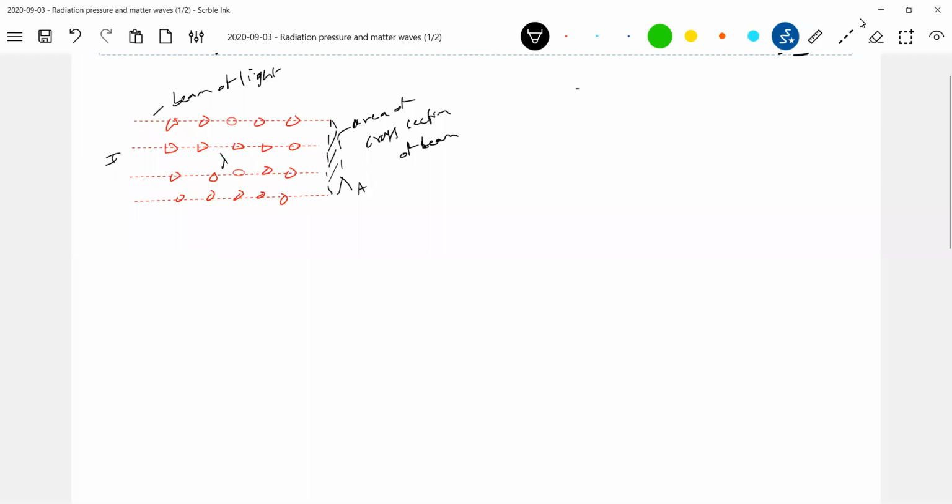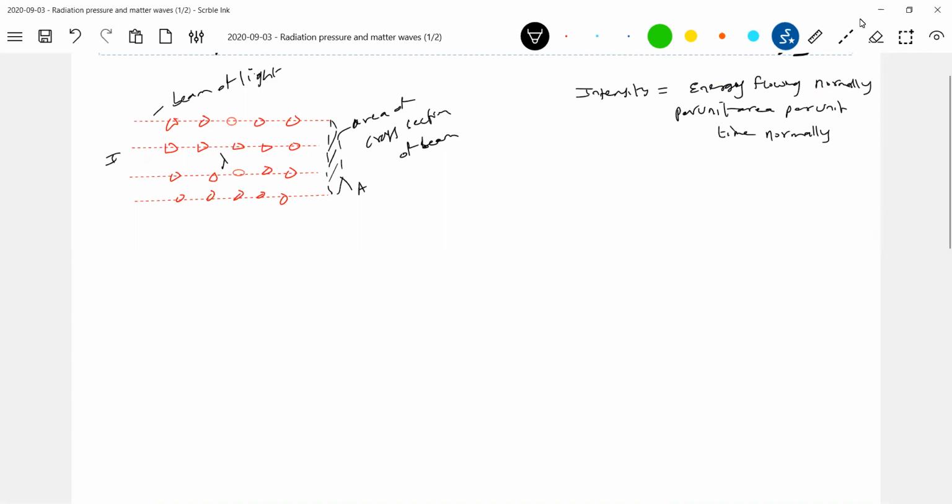Intensity we define like this: energy flowing per unit area per unit time, normally. Energy flowing normally per unit area. I will bring in the word normally here.